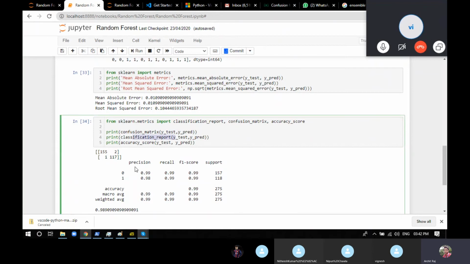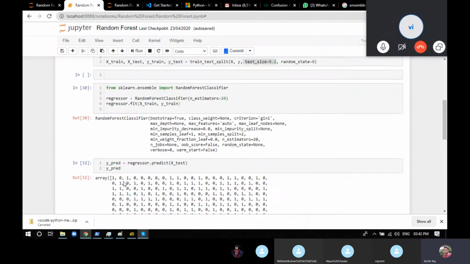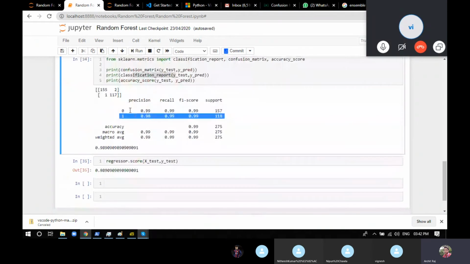Just give the classification report, and it will give you the precision, recall, and the F1 score for both the values, even for zeros and ones. Instead of taking it as a whole, it's going to consider 0 values and 1 values separately. 0 and 1 mean the output, which is the plate, yes or no. So for yes, you're getting the precision. What is the precision? What is the recall? What is the F1 score?